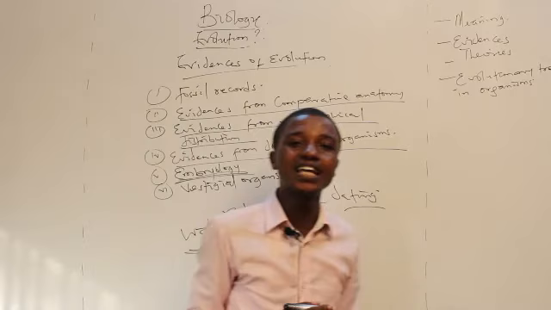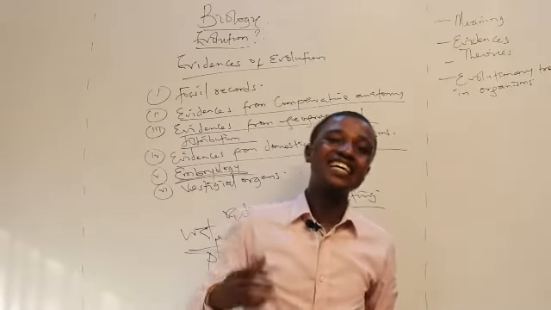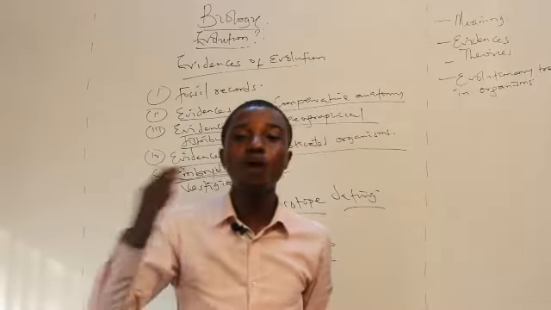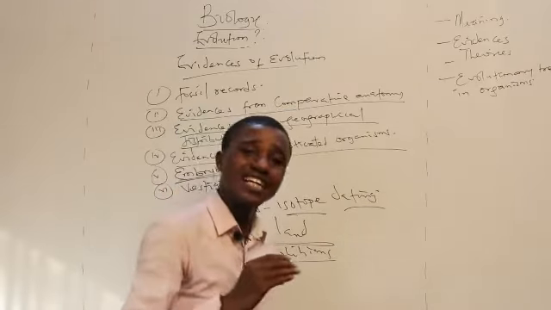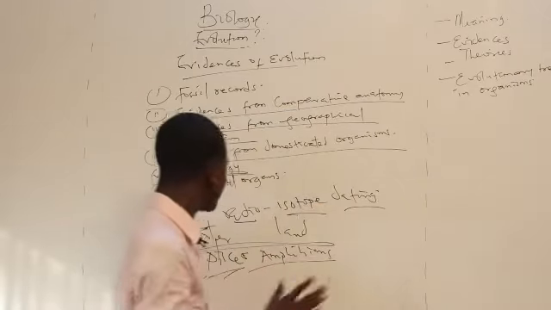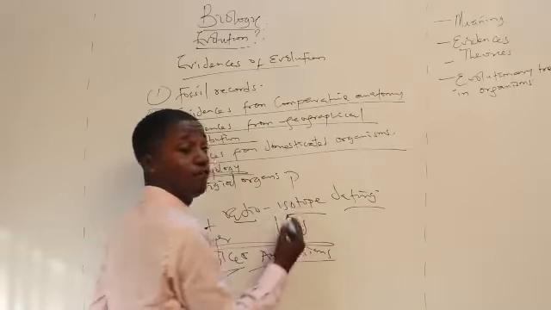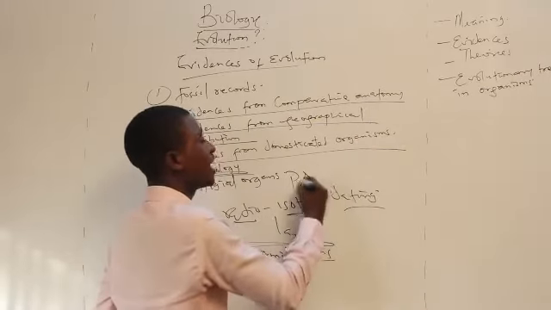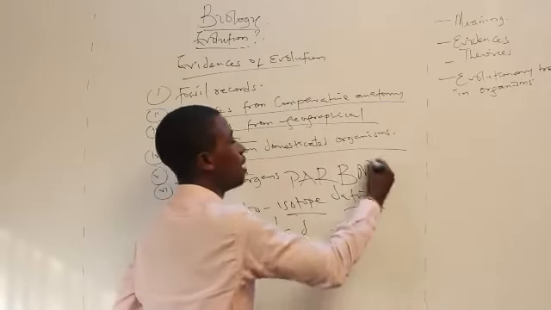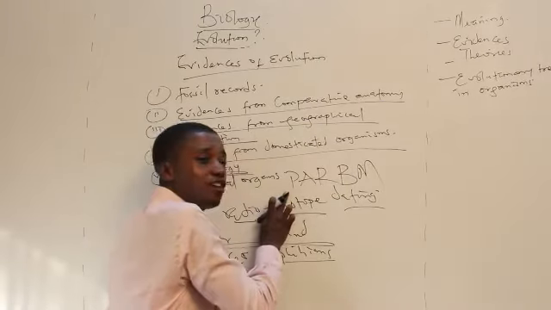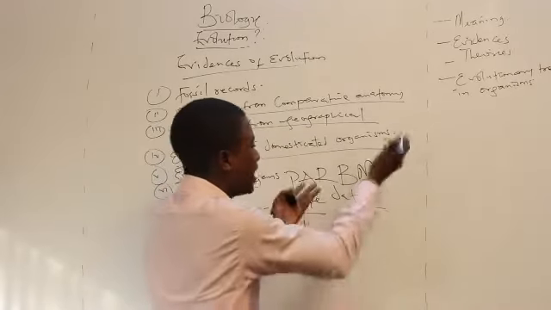It has also been shown that the embryo of humans has a resemblance with that of lower organisms as well, such as fishes. As a matter of fact, there has been a gradual development from the embryo of fishes, called Pisces, to that of amphibians, to that of reptiles, to that of birds, and to that of mammals. There is a gradual development in their embryo. And finally, it gets to mammal.